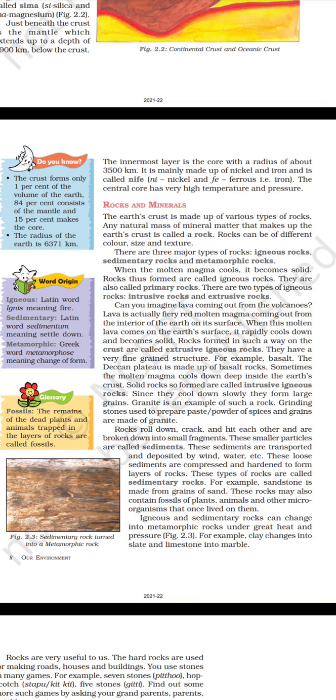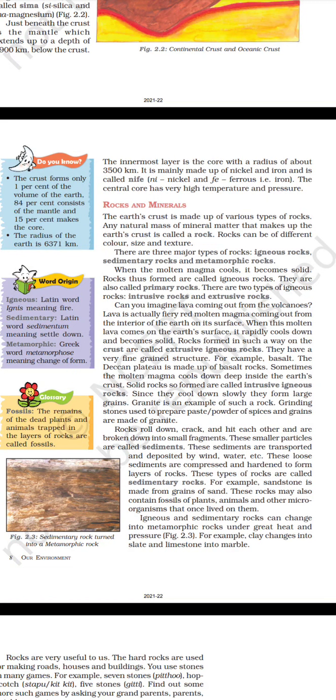Word origin. Igneous, Latin word ignis meaning fire. Sedimentary, Latin word sedimentum meaning settle down. Metamorphic, Greek word metamorphos meaning change of form. Glossary. Fossils: the remains of the dead plants and animals trapped in the layers of rocks are called fossils. Take a look at figure 2.3. Sedimentary rock turned into a metamorphic rock.